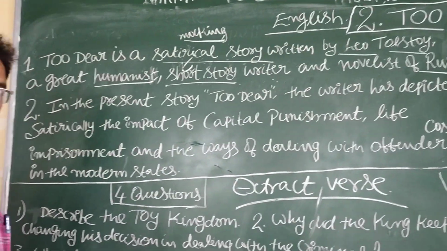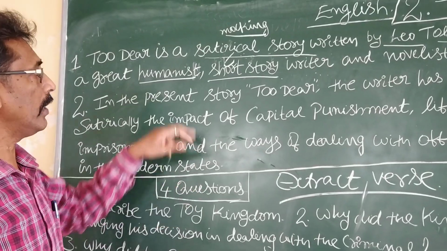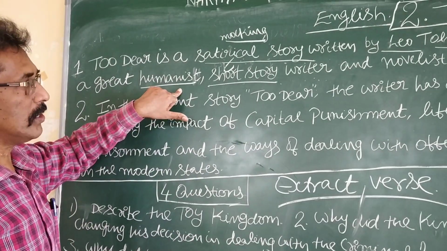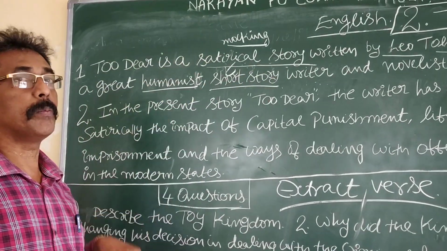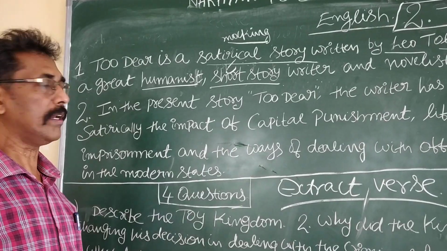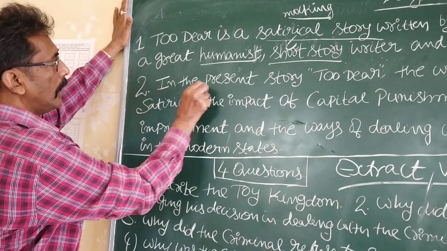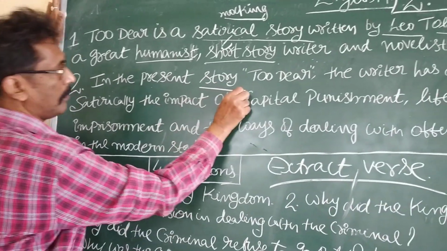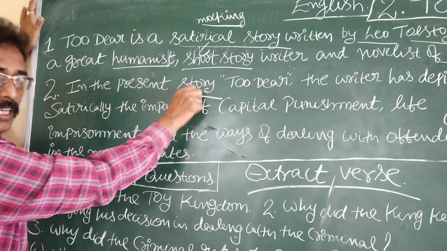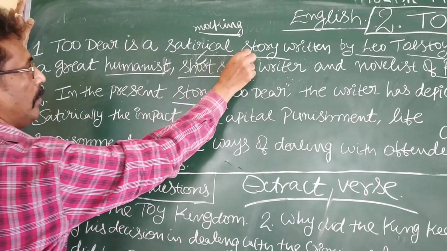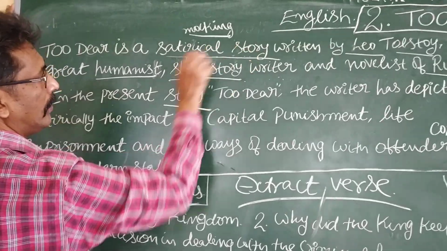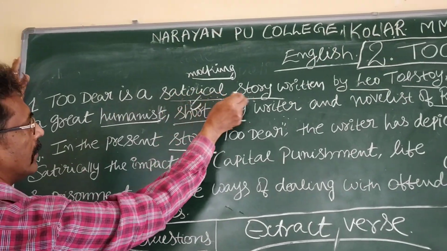Russia country, Leo Tolstoy, Two Deer, short story, satirical short story. These all words should be found in your answer. Next one. In the present story, observe: have I mentioned "lesson" here? No. It is called a satirical story.